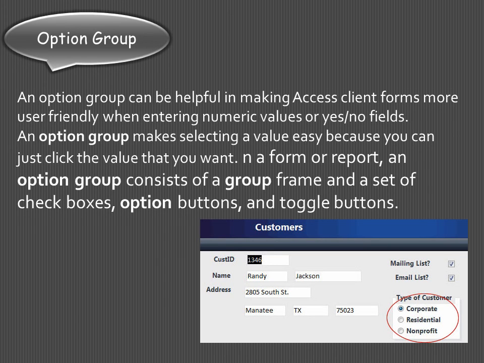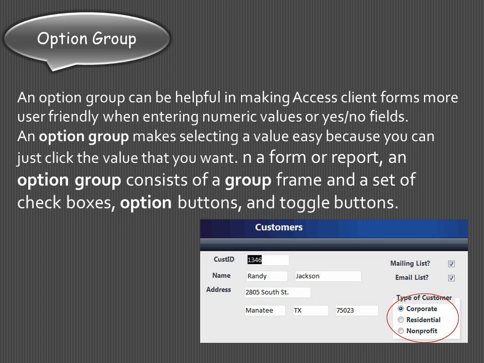So 3 values are given and you just have to click on one of the values to select it. An option group makes selecting a value easy because you just need to click the value that you want to choose. An option group consists of a group frame. Group frame means like type of customer is a frame, and it can contain checkboxes, option buttons, toggle buttons, like radio buttons you can choose.